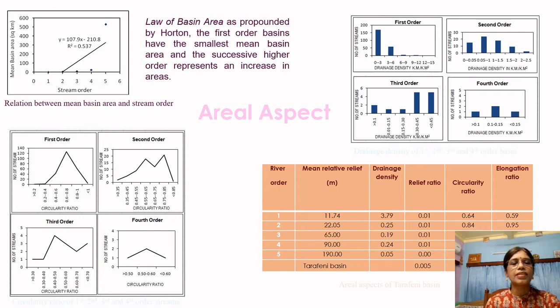Mean basin area increases with each successive higher order, as also propounded by Horton. For the different order streams, the relative relief of the first order stream is 11.74 meters, which is obviously a mean value. The drainage density has been calculated along with the relief ratio, circularity ratio, and the elongation ratio. The circularity ratio of first order, second order, third order, and fourth order basins has been calculated, and the drainage density of the first, second, third and fourth order basins also shows a distinctive feature.